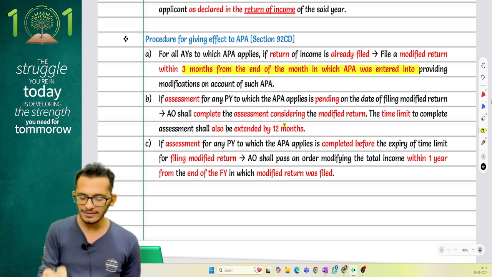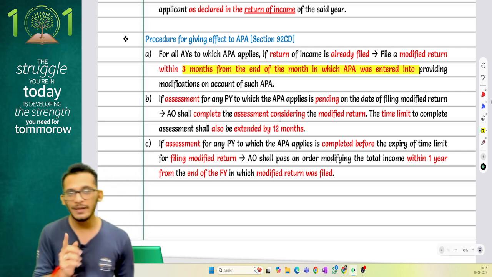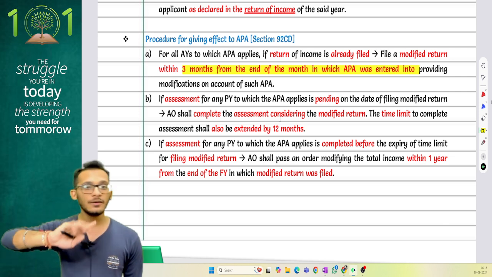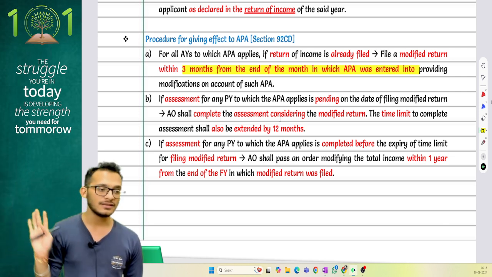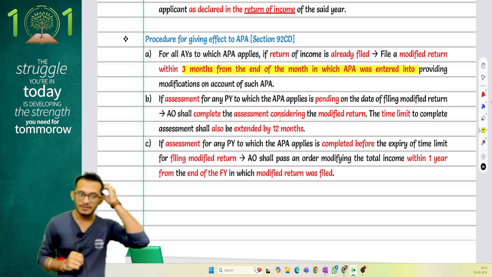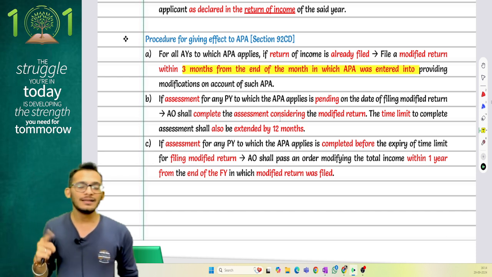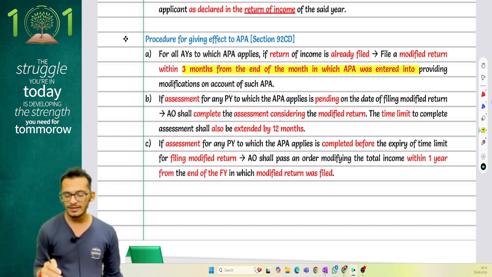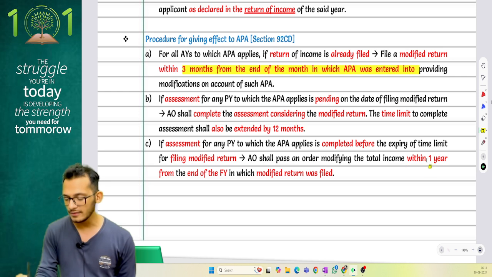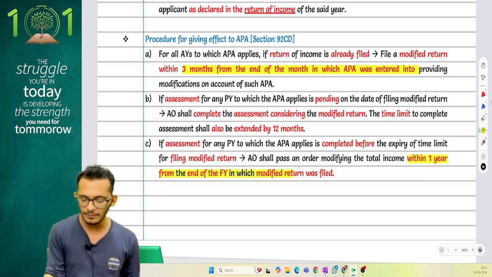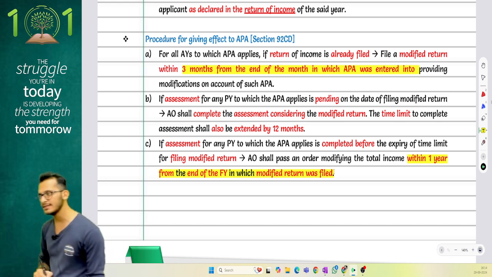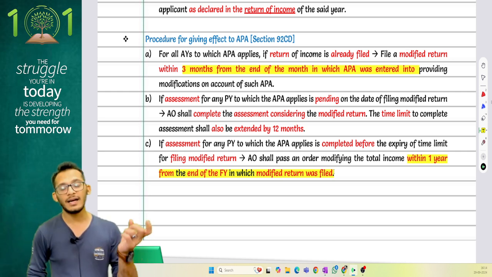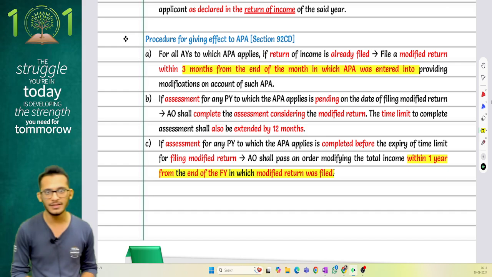Third, if the APA is done but the assessment is still pending, you will go to the income tax officer and inform that you are filing a modified return, therefore they should withdraw the assessment and not make any adjustments. And in case there is an assessment which is already closed, the assessing officer will modify the order and pass a fresh order within 1 year from the end of the financial year in which the modified return is filed. So if the case is pending, then the assessing officer will take that into consideration. But if the case is closed, then he will get additional time to pass a revised order, taking into consideration the APA adjustments.